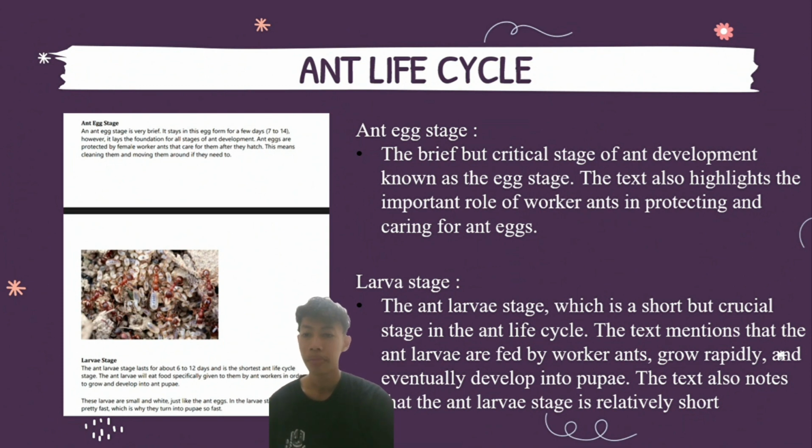Next is the egg stage, the brief but critical stage of development. The text also highlights the important role of worker ants in protecting and caring for the ant larva stage. The ant larva stage is a short but crucial stage in the ant life cycle. The text mentions that the ant larvae are fed by worker ants, grow rapidly, and eventually develop into pupae. The text also notes that the ant larva stage is relatively short.